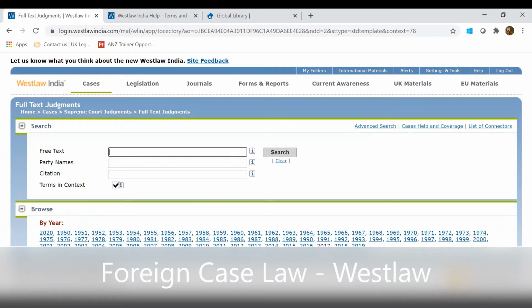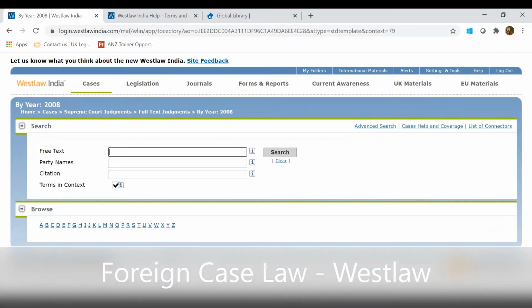Now, if I want to have a look at any particular year, say for example 2008, I'll go to 2008. And this is an alphabetical arrangement according to the petitioner's name.